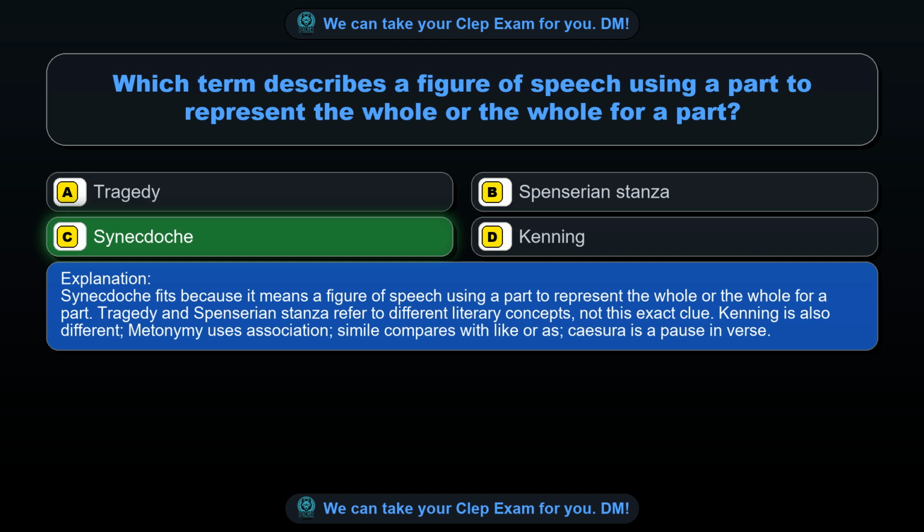Synecdoche fits because it means a figure of speech using a part to represent the whole or the whole for a part. Tragedy and Spenserian stanza refer to different literary concepts, not this exact clue. Kenning is also different, metonymy uses association, simile compares with like or as, caesura is a pause in verse.